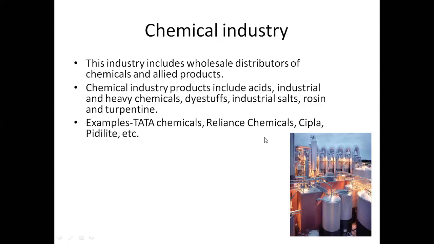After these chemicals, some chemical industries are going to have some disadvantages. The chemical waste released into the atmosphere may cause air pollution and water pollution, and due to that it is going to harm the environment. So most of the chemical industries are constructed in the outskirts, where the population is very less and human beings are not supposed to live, because many harmful gases are released from these chemical industries.